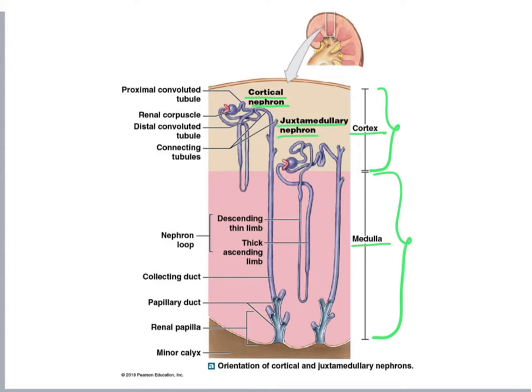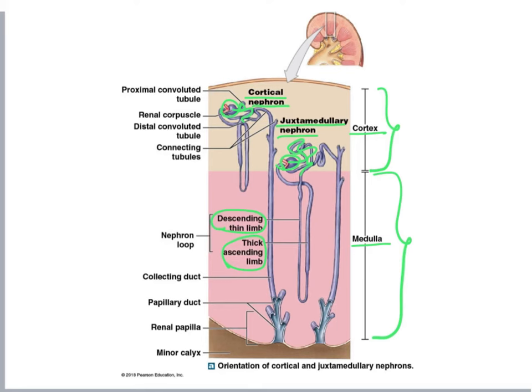Now, let's look at this in more detail. We have the renal corpuscle of the cortical and the juxtamedullary nephrons. And both renal corpuscles are present in the cortical region, right? In the cortex of the kidney. And the same happens for the proximal convoluted tubule. Then we have the nephron loop, and the nephron loop is divided into descending limb and ascending limb.